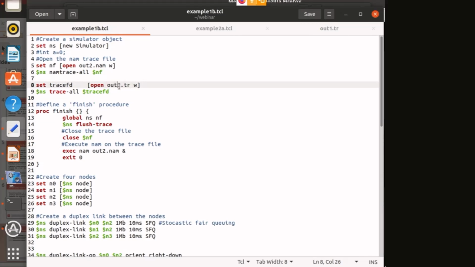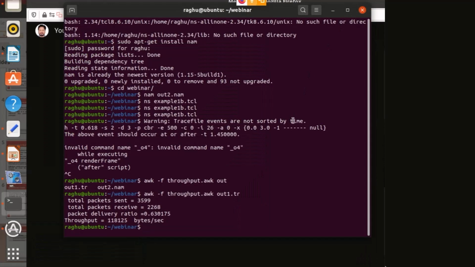Whatever name we have written here, that file is generated with the TCL file. If you look into the folder where you kept the TCL file, one file named out1.tr is generated. That is why I have written the name out1.tr. If you want to write anything else, you can; there is no problem in that.